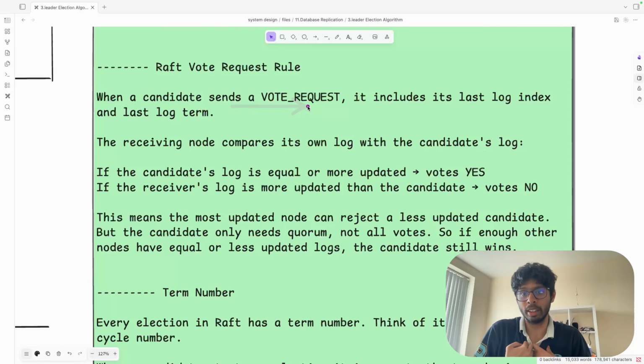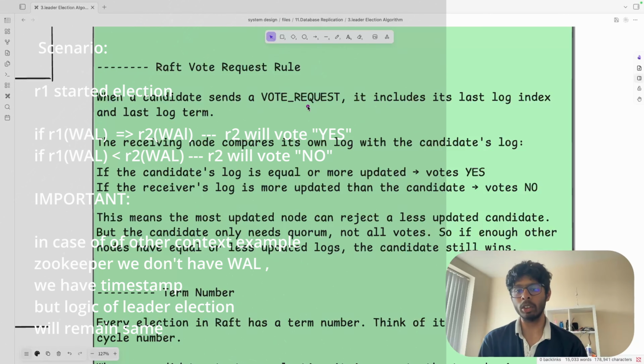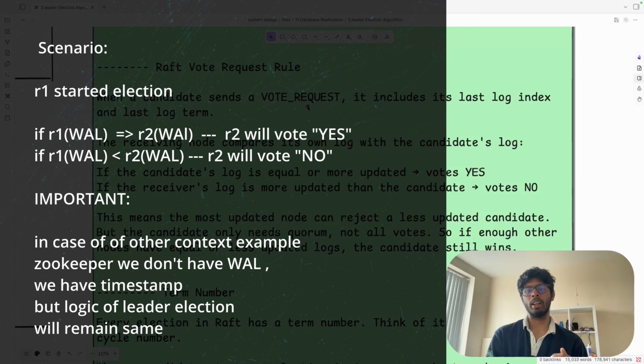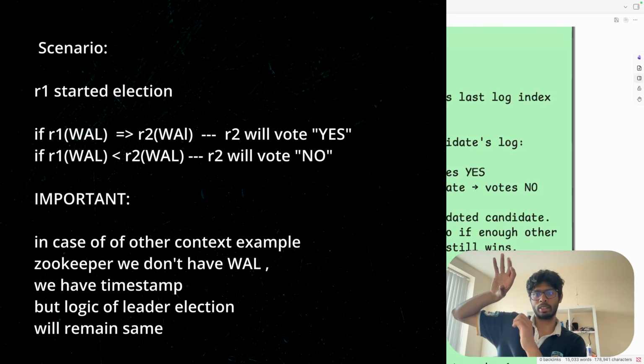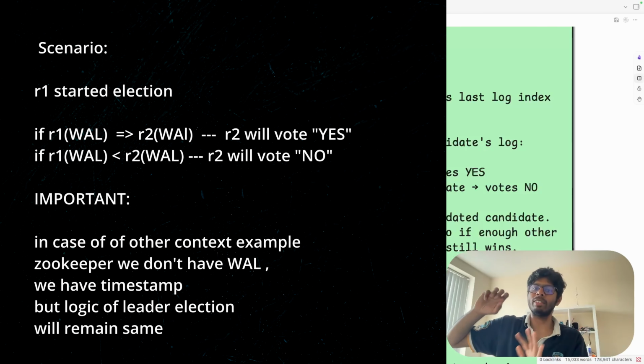Please vote for me. Now in the voting, you have to remember only one point. We have studied write ahead logging. R1 requests a vote from, let's say, R2. If R2 is the most updated one, then it will vote no. If R2 is less updated or equally updated to R1, then it will say yes.